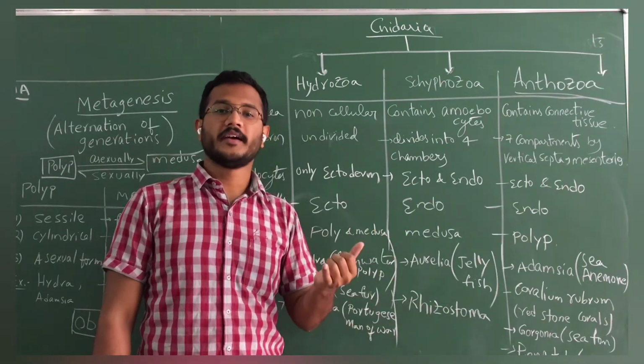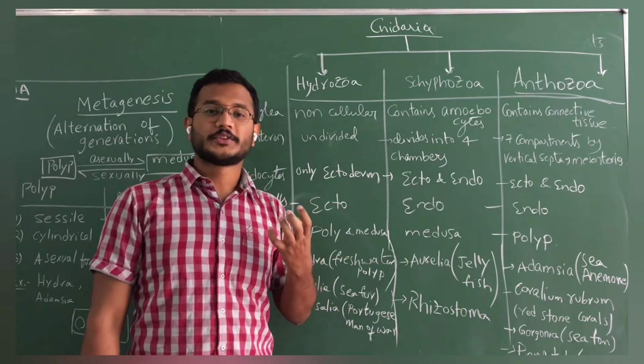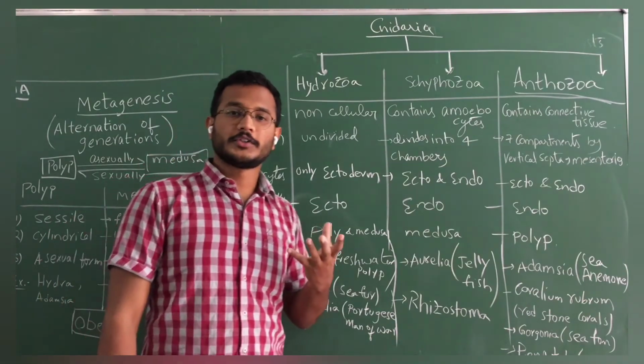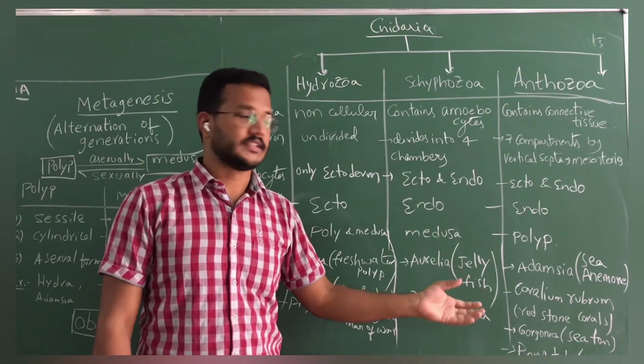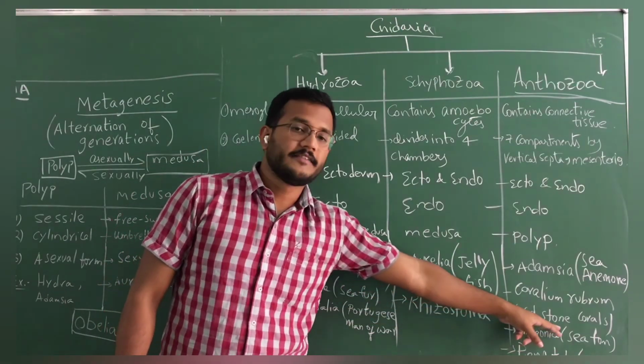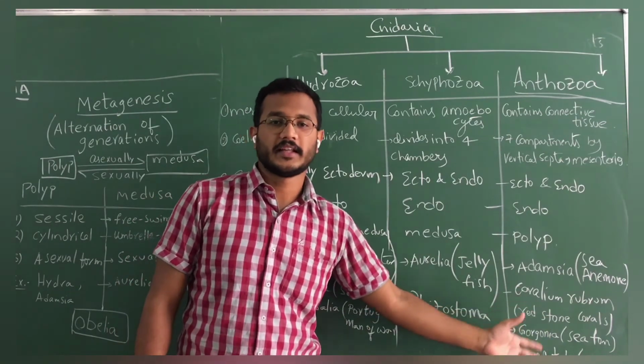For example, diamond and pearl, like that, 9 different stones are there. Among those stones, red coral is also one. And Gorgonia, sea fan, and Pennatula, sea pen. So these are the common names and these are the examples.